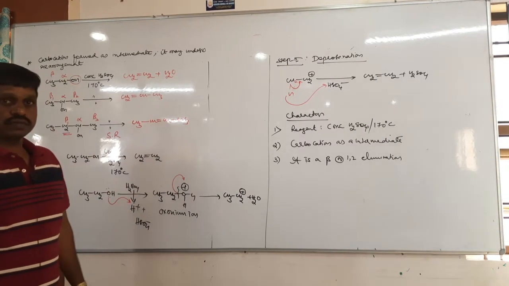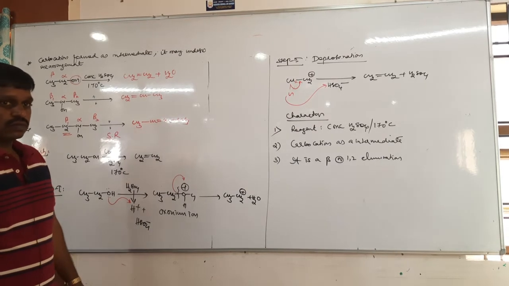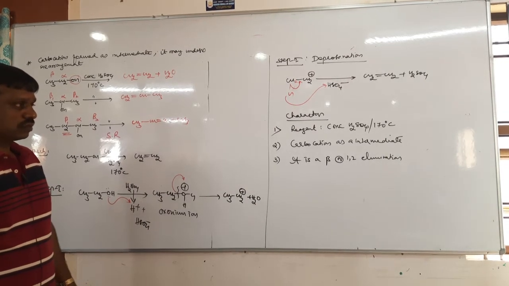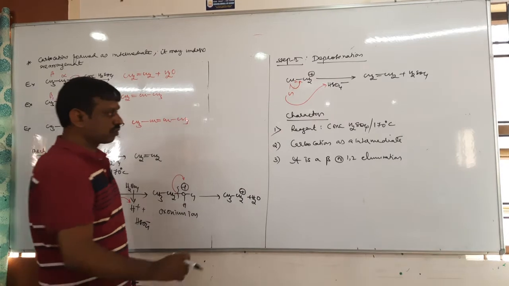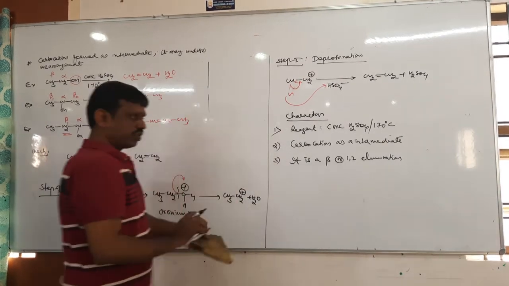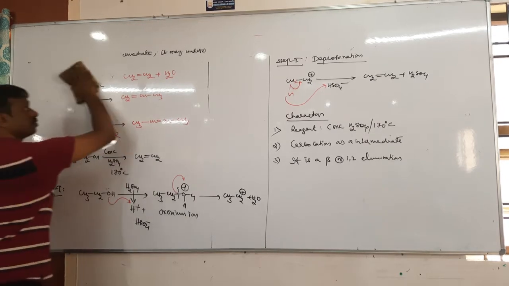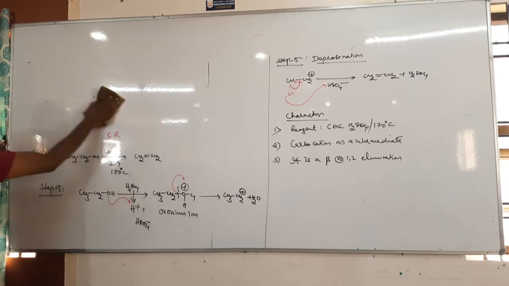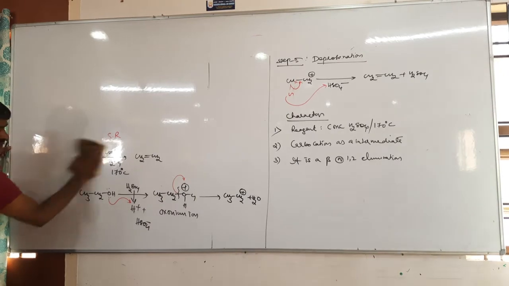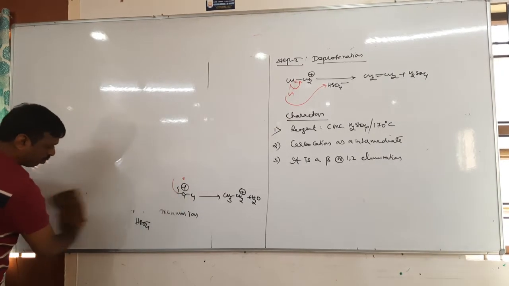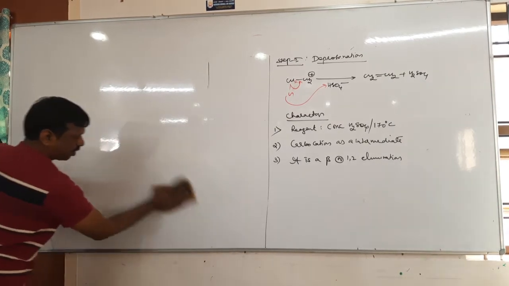Okay. Now take one question. Write the products in the following.